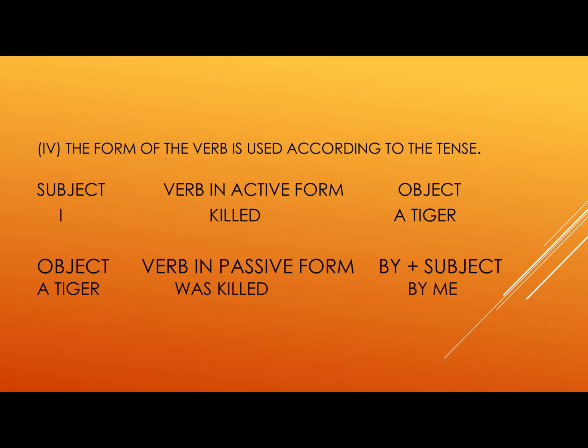As we advance in the use of passive voice, by sometimes becomes optional. You do not have to use by always. You may sometimes leave it also. Otherwise, when you are strictly following the rules, by will always be there and it will be followed by the subject of the active voice.